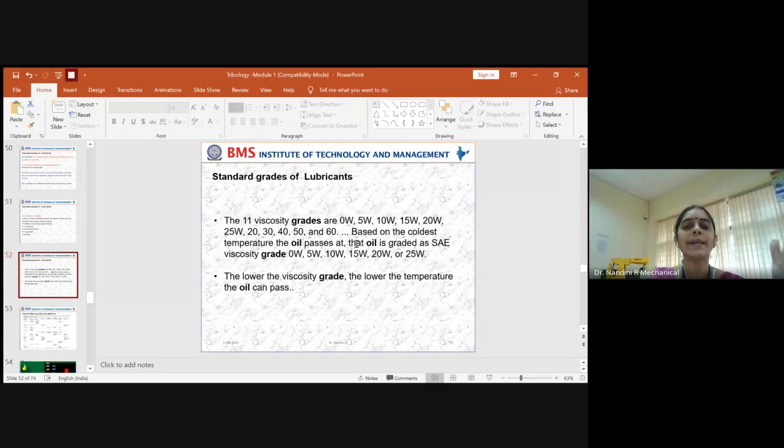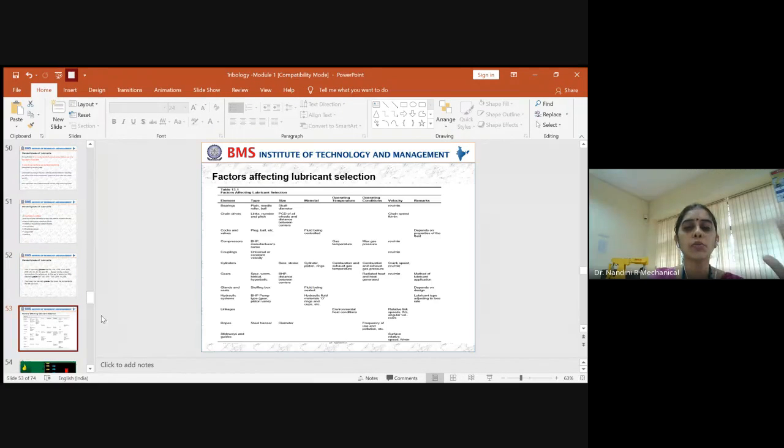The lower the grade, the lower the temperature; the higher the grade, the higher the temperature at which you can use it. And the other table shows you in general how a lubricant has to be selected based on a specific application. Every application has to go through the element you are using, the type of elements, the size of the elements, the material it is made of, and its operating conditions.